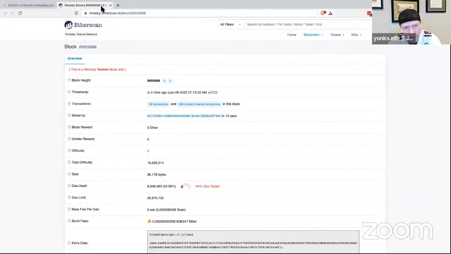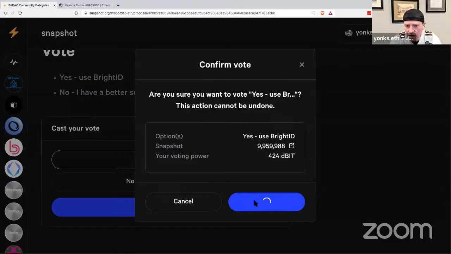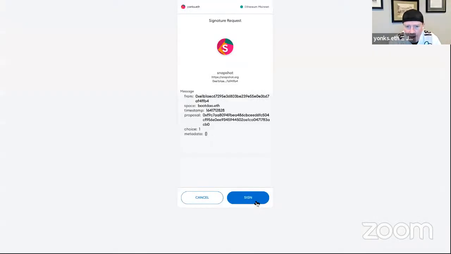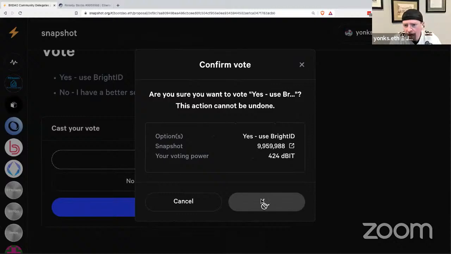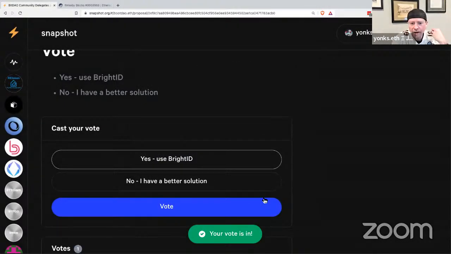And right now, this is on the Rinkeby test network. So we're going to go ahead and vote. And now I have to sign the vote. So we went through two things here. We went through the process of creating a snapshot proposal, and then we also went through the process of voting on a snapshot proposal.